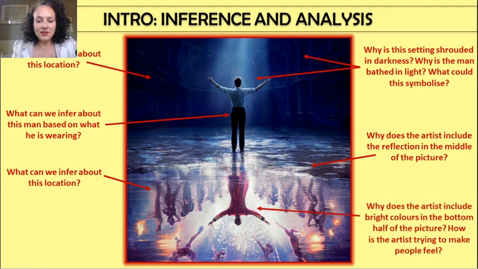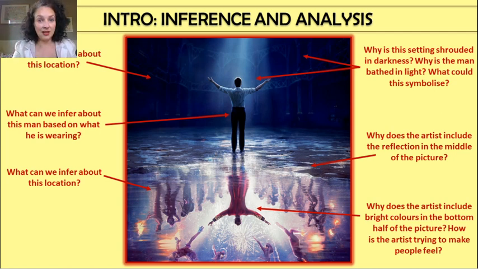Okay, why does the artist include bright colours in the bottom half of the picture? Now we've got red here. I mentioned red before, didn't I? So he's wearing this red coat, and red, as I said, can symbolise danger, but also power and ambition. It is a bright colour. It catches our eyes. It's shocking.